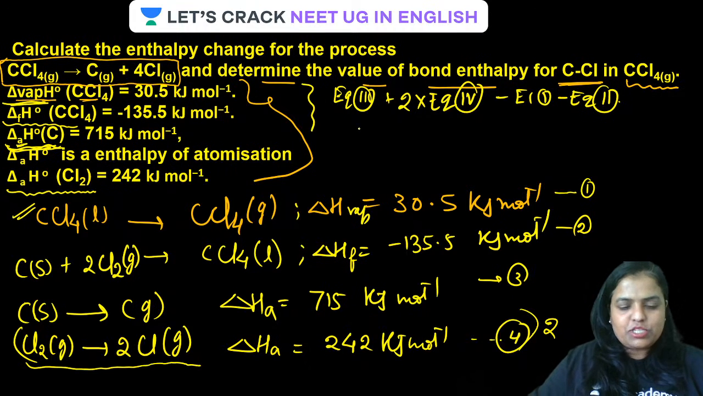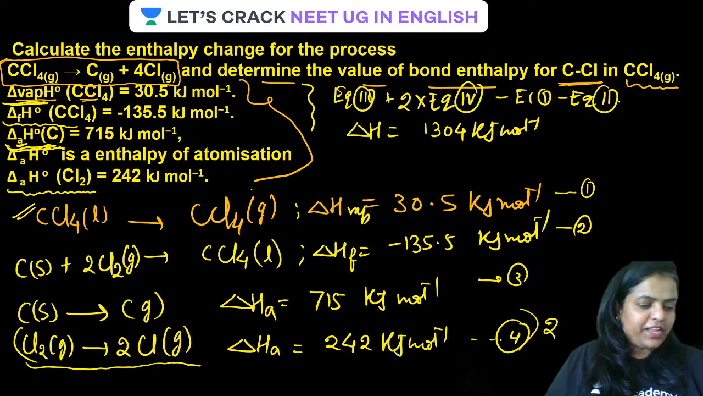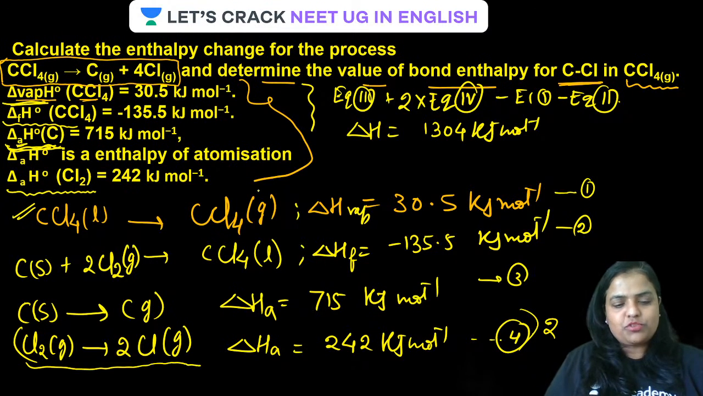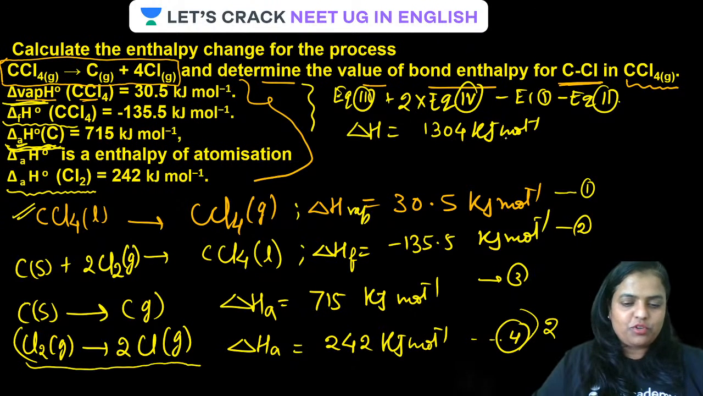ऑल क्लियर? इसको जब आप सॉल्व करोगे, you will get delta H value to be equal to 1304 kilojoule per mole. यूनिट का तो टेंशन ही नहीं है. There is no tension of unit. So what is to be done here? 1304 kilojoule per mole hai. What we have to calculate? This is actually for the 4 bonds over here. We have to calculate for 1 bond.